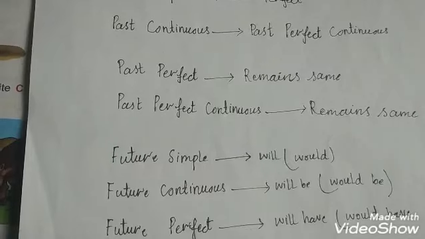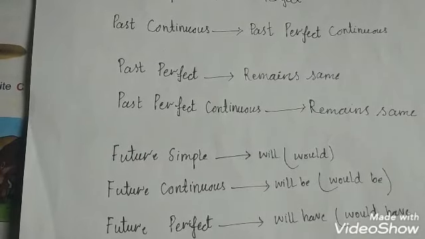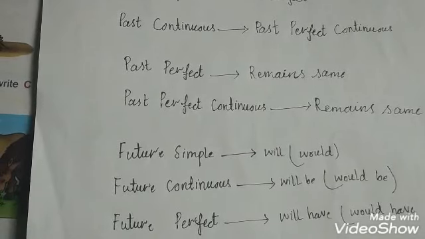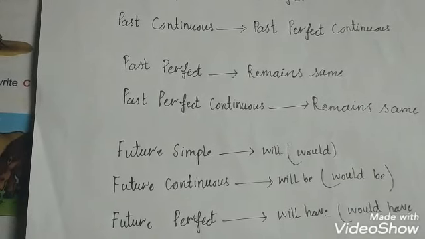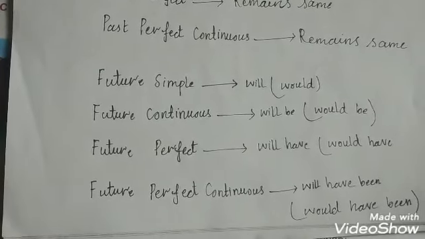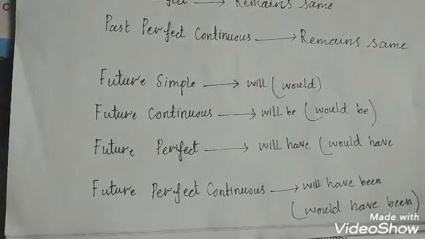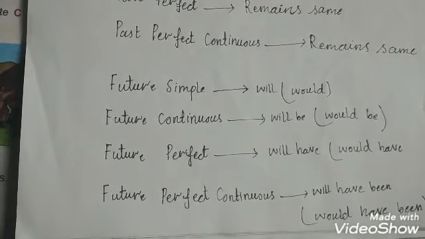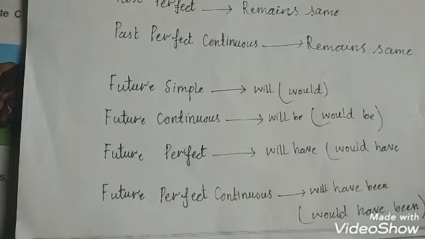In future simple tense, we will change will into would, and in future continuous tense we will change will be into would be. In future perfect tense we will change will have into would have, and in future perfect continuous tense we will change will have been into would have been.